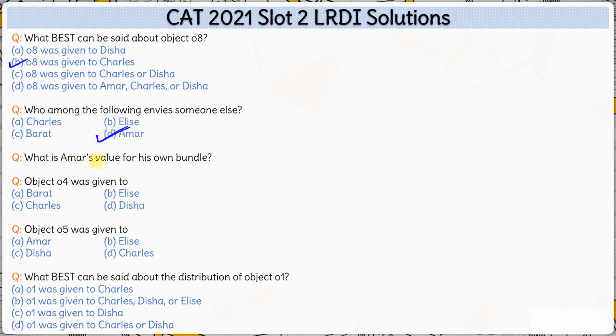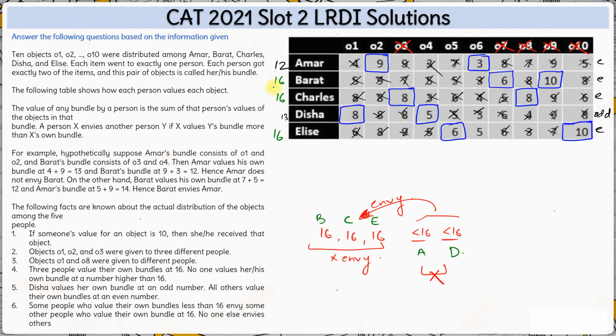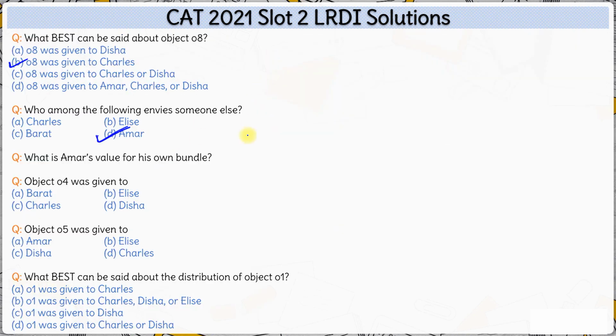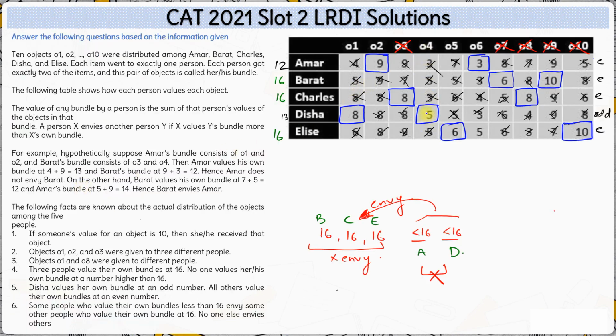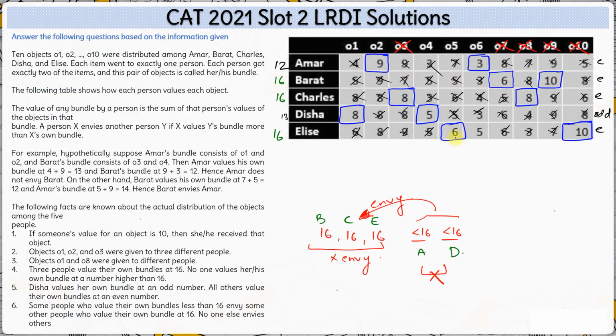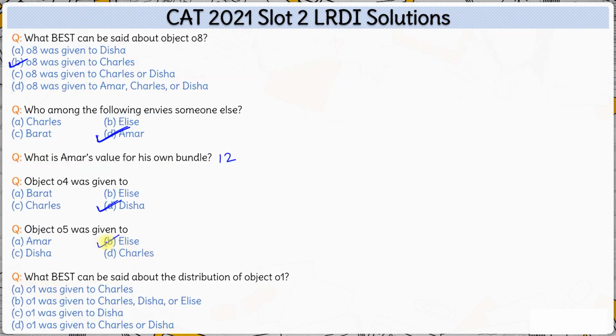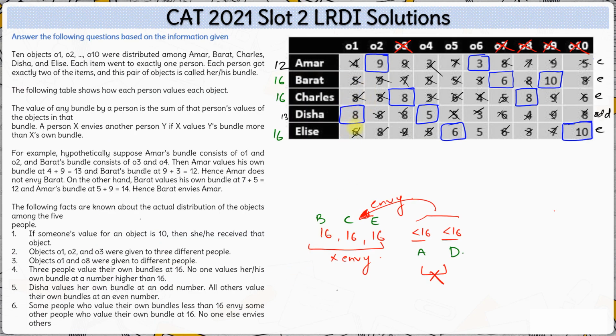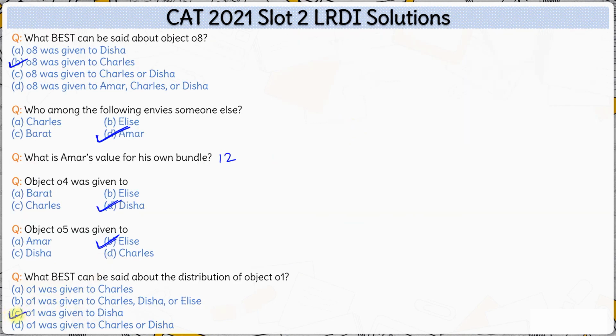Amar envies someone. What is Amar's bundle's value for him? Amar's bundle's value for him is 12. Object O4 was given to whom? O4 was given to Disha. So this is option D, Disha. O5 is given to Elise. So this is option B, Elise. What best can be said about the distribution of object O1? O1 is given to Disha, so this is option C. That's it for this question set. Thank you.